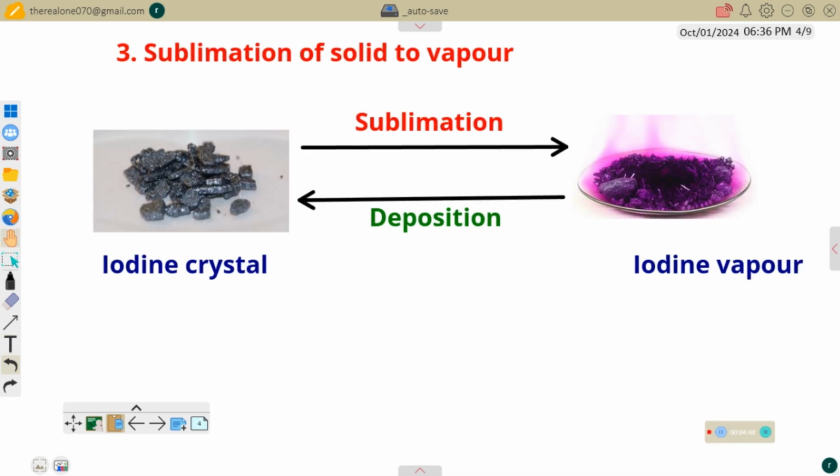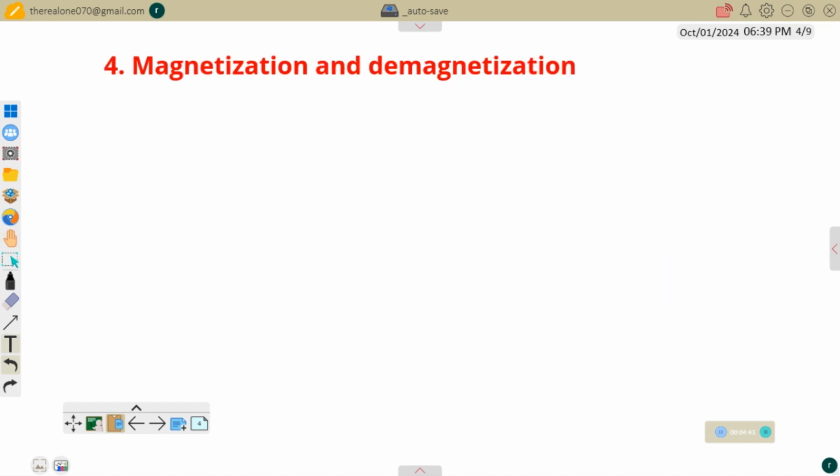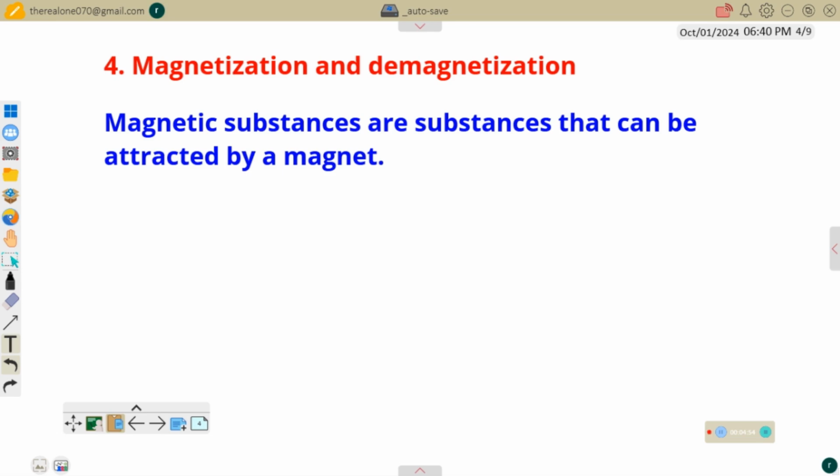So now let's see some other examples of physical change. Another one is magnetization and demagnetization. So these two, they go together. There are some substances that are called magnetic substances. So there are substances that can be attracted by a magnet. So any substance that can be attracted by a magnet is called magnetic substance.